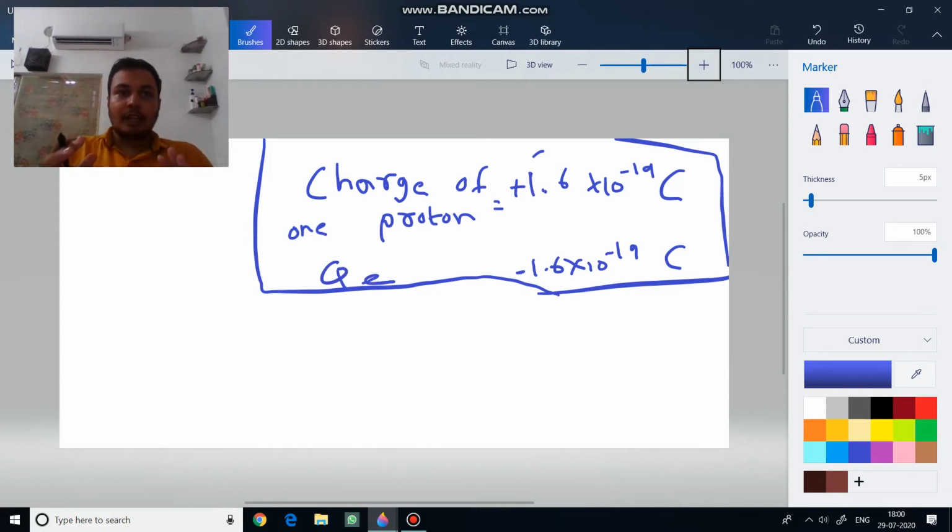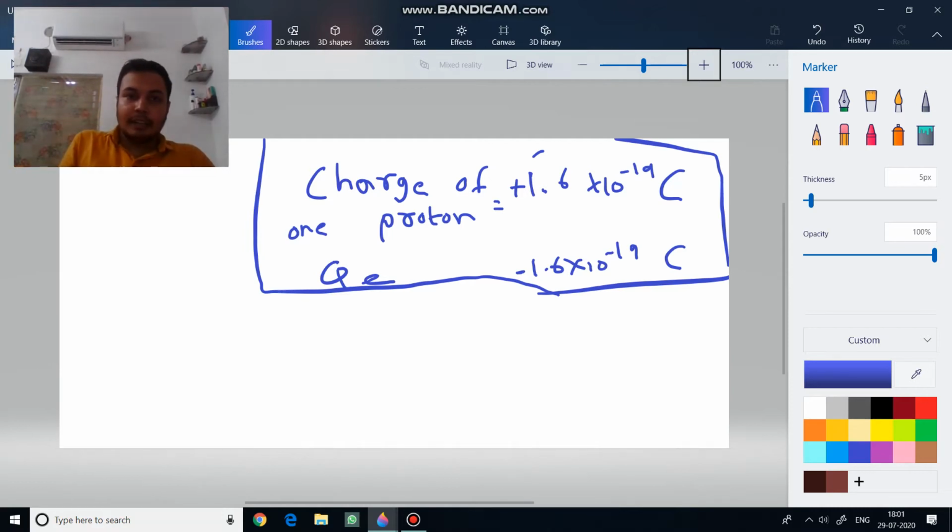So the charge of a proton and an electron are exactly equal, but opposite in sign. So most atoms in the steady state have an equal number of protons and electrons, so that the net charge is neutral. But see, a proton cannot be removed from an atom. Electrons can be removed and electrons can be added.